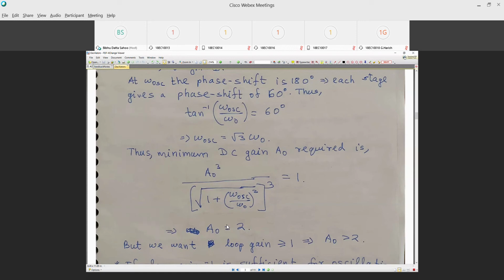Let us say omega 1 is the frequency at which we get 360 degrees of phase shift, and omega 2 is the frequency at which we get 720 degrees of phase shift. Which frequency is greater? Omega 2. If omega 2 is greater, can I satisfy the gain condition at both frequencies, both omega 1 and omega 2?